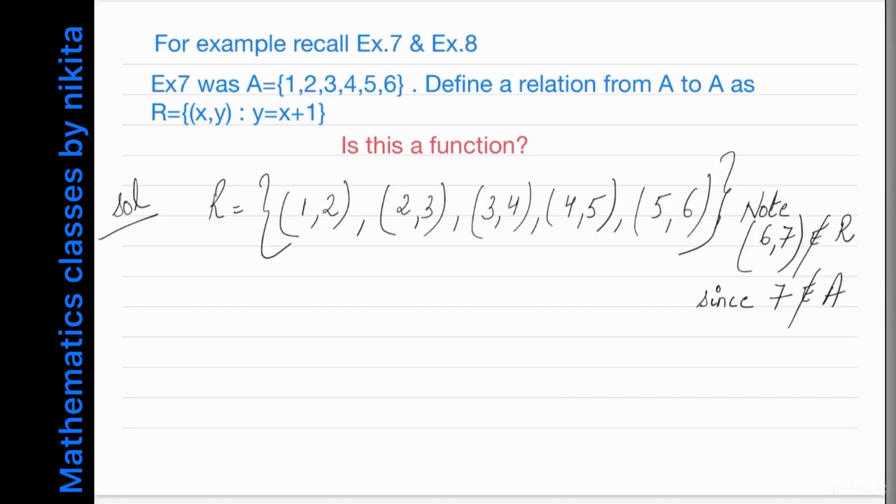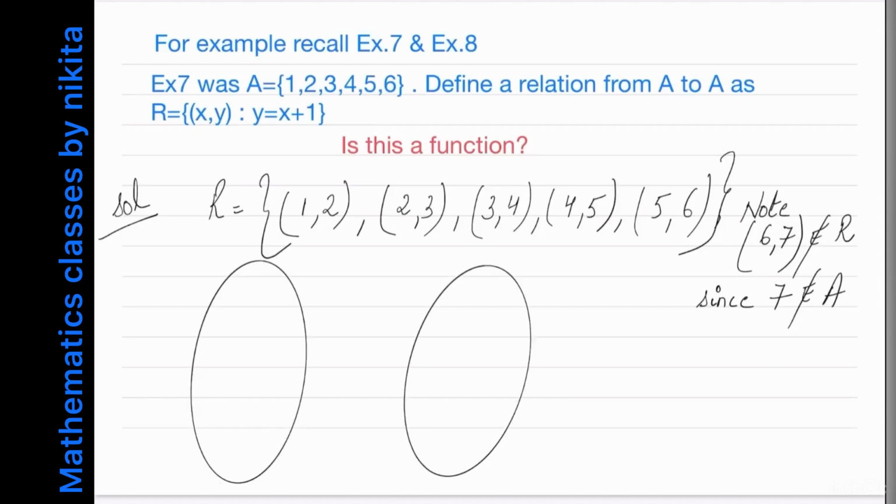Now if I draw the arrow diagram of this to make things more clear to you. So here I have the set A and this is also set A. So let's mark the elements: 1, 2, 3, 4, 5, 6, then 1, 2, 3, 4, 5, 6.